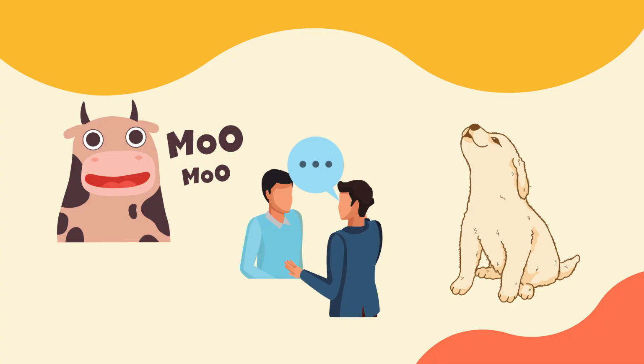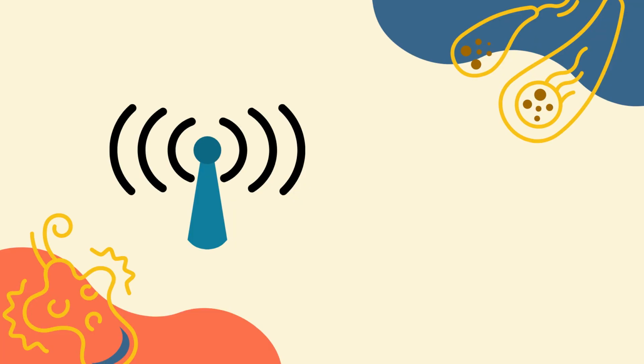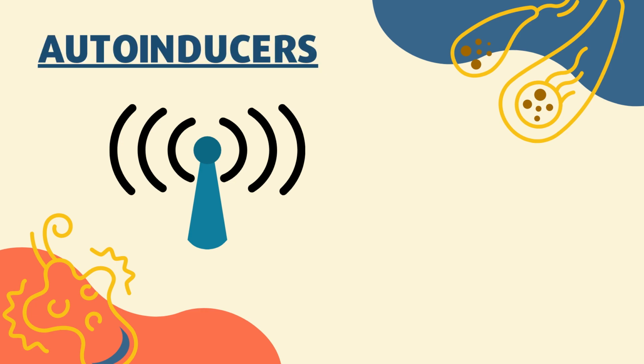Now if you think about it, all organisms have some form of communication. Cows moo, people talk, dogs bark. And bacteria isn't an exception. So what is their form of communication? Well, to put this simply, they communicate through signals. Chemical signals. These chemical signals are called autoinducers.